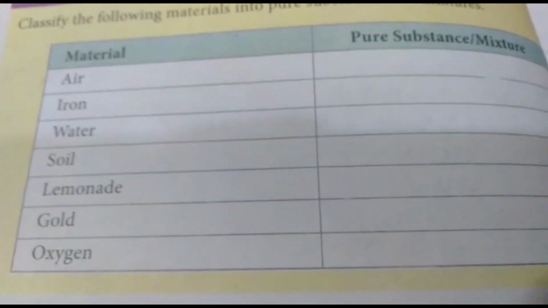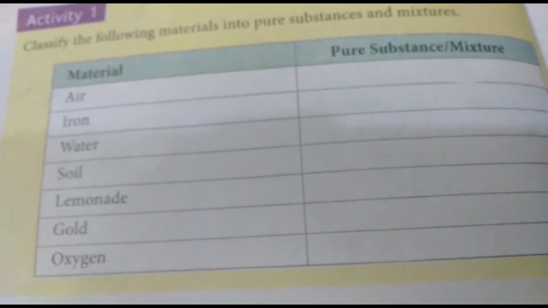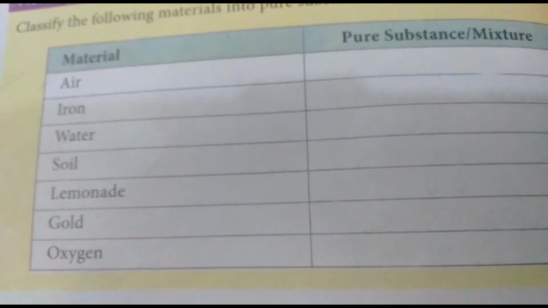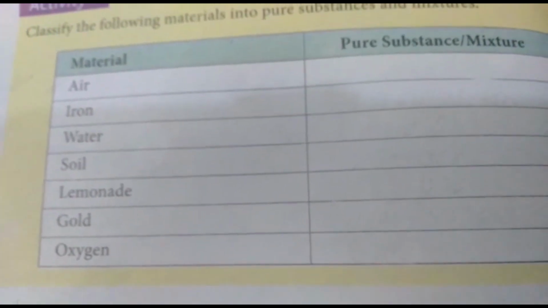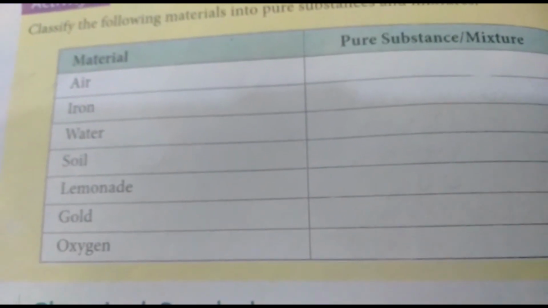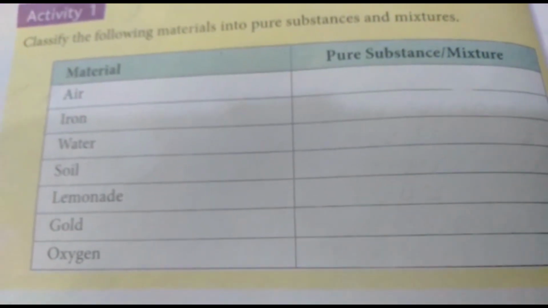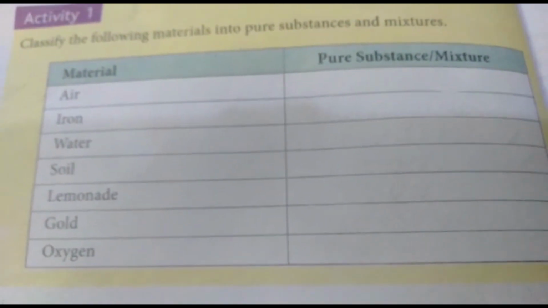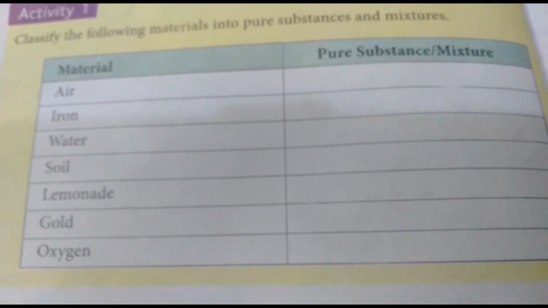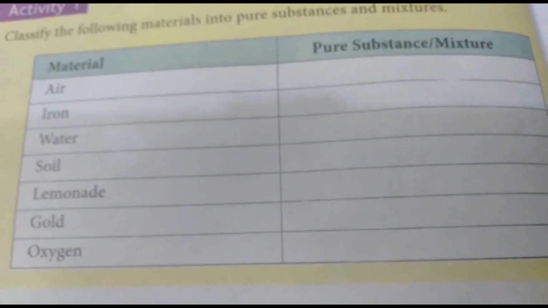The materials are air, iron, water, soil, lemonade, gold and oxygen. Now we have to classify whether these materials are pure substances or mixtures.